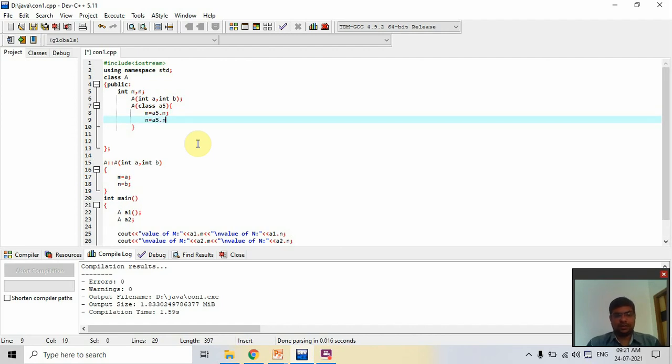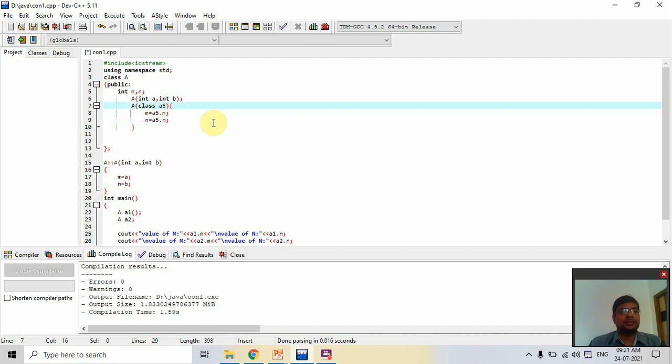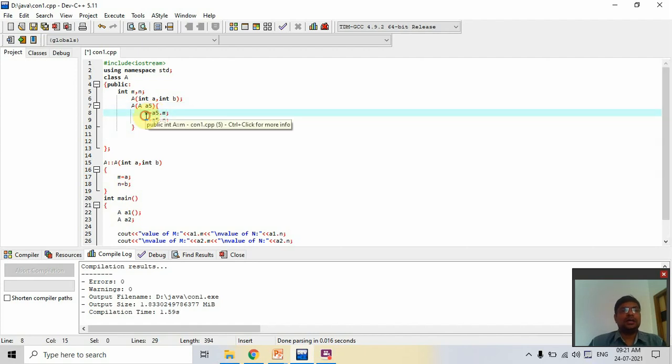In this constructor, we create a temporary object of class A. Then here it is the current object variable, and it is the class object that is passed into that object variable. So that object value is assigned to the present class object.